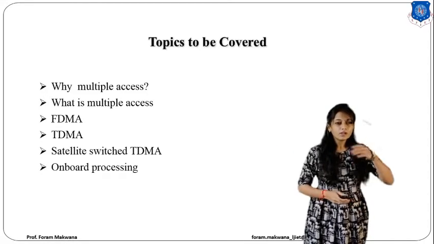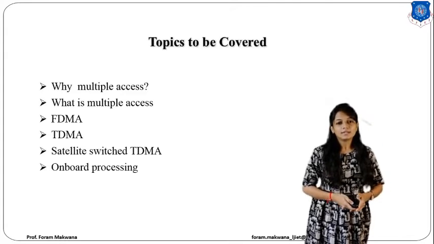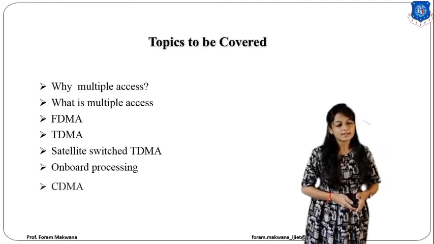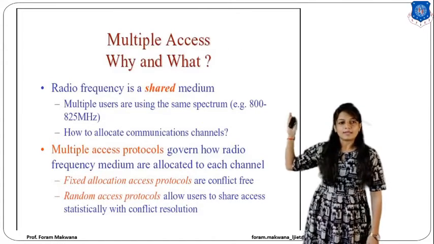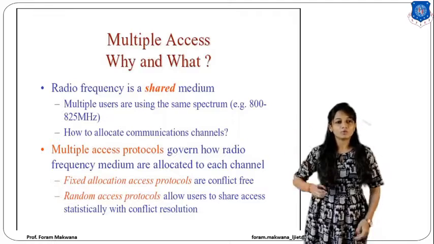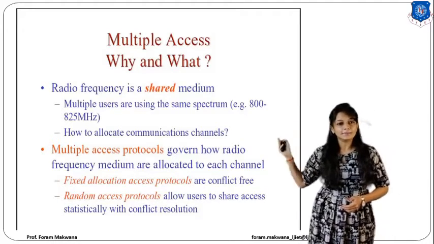Alright. So, first of all, before starting multiple access, we need to understand why we require a multiple access. As we know that our radio frequency is shared by a medium, right?